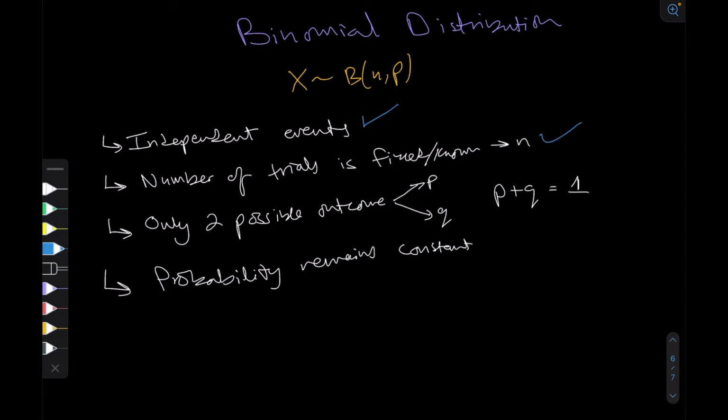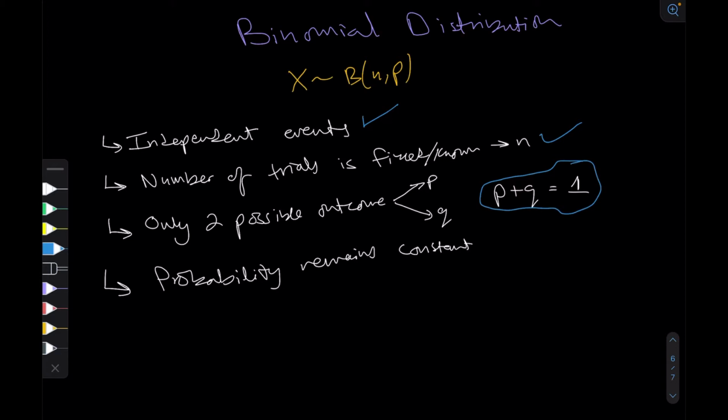Number three, in a binomial distribution, there are only two possible outcomes, P or Q. The only two possible outcomes in a binomial distribution are that either the event is a success or the event is a failure. So when I toss my coin, either I succeed in getting a head or I fail in getting a head. Because of this characteristic, P plus Q is equal to 1.